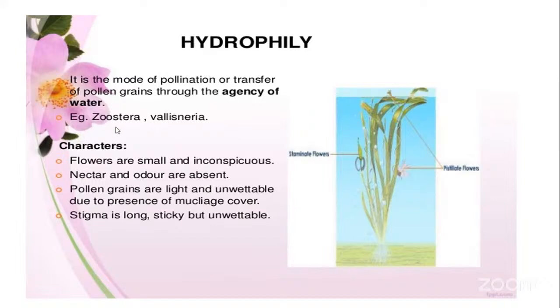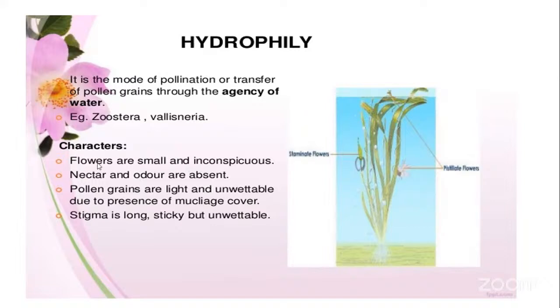Examples of such plants are Vallisneria as well as Zostera. These are hydrophytes in which cross-pollination is carried out by water. Even these hydrophytic plants develop some special characteristic features to carry on hydrophily. What are those?